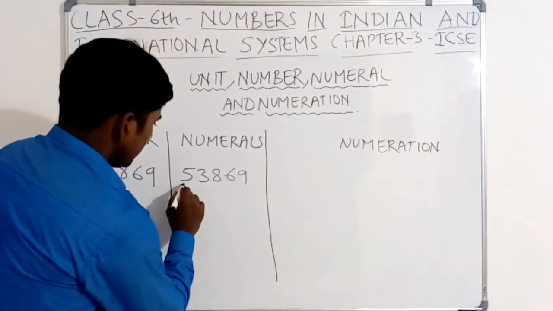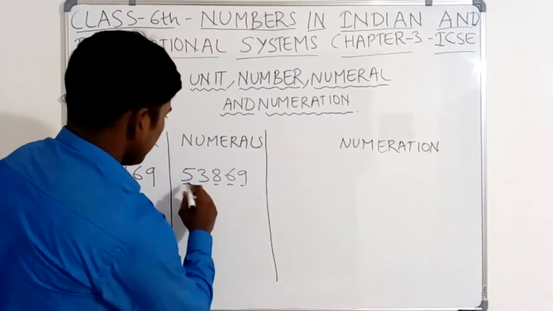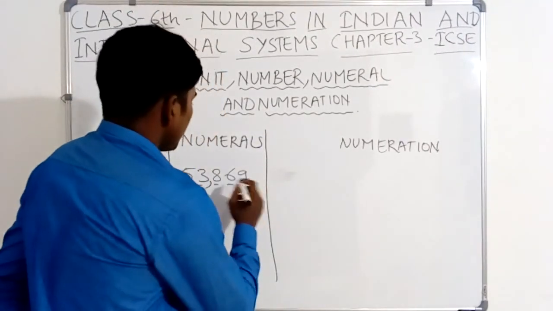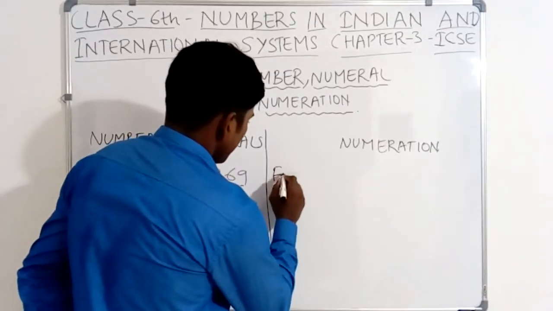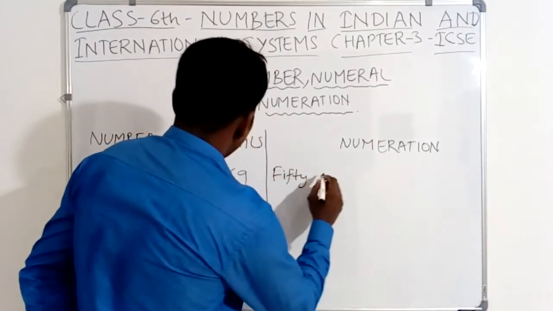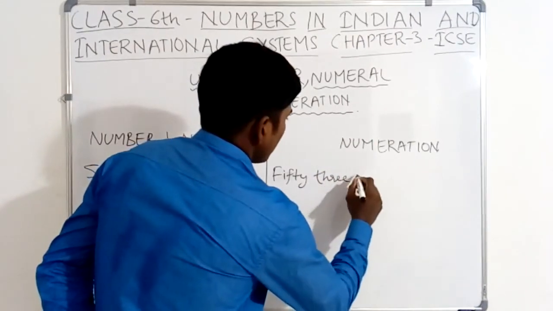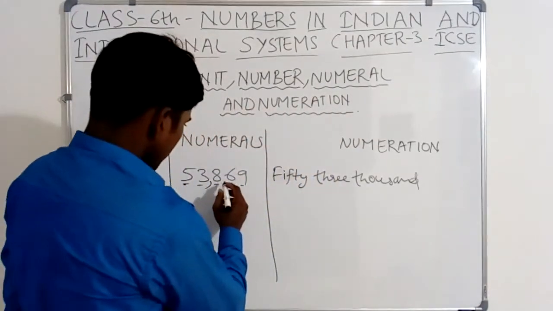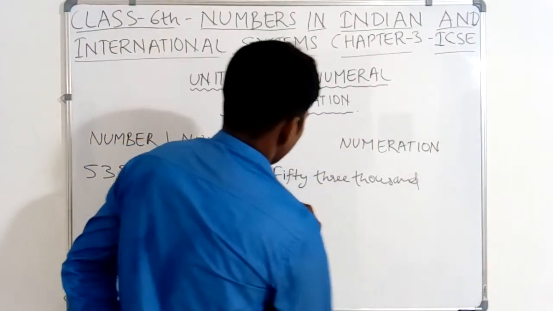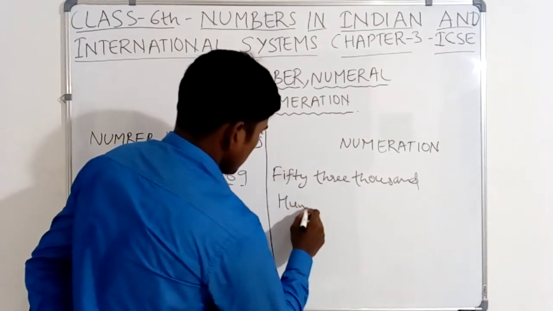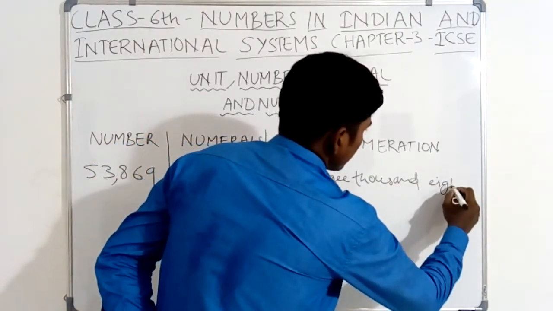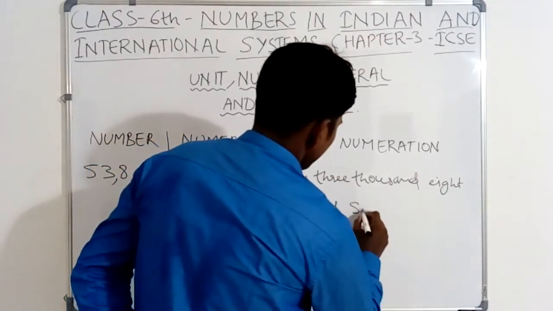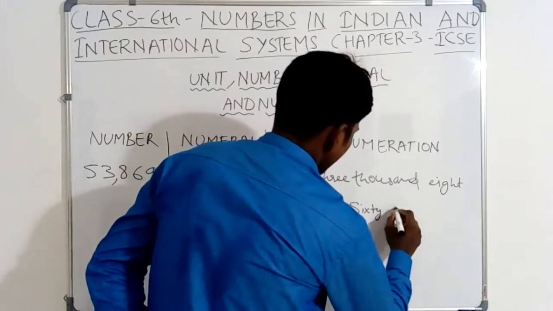I am using here the Indian system of writing. 53,869.